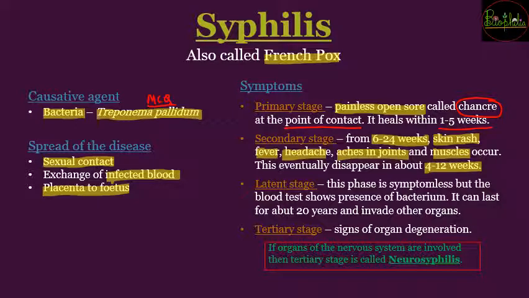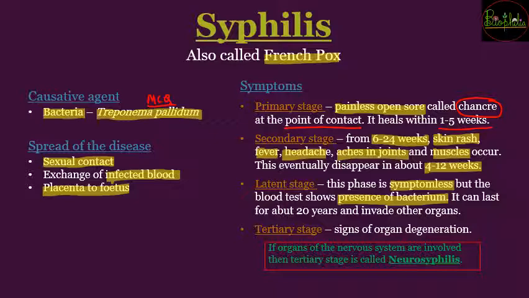So first the primary stage came, went away in 1 to 5 weeks, but from the 6th week the secondary stage symptoms started to appear. They will disappear by 4 to 12 weeks, but again there can be a latent stage. Now this latent stage is going to be a symptomless stage. There will be no symptoms visible there, but if a blood test is done for that patient, the blood test is going to show the presence of the bacterium. So the bacterium is visible but there are no symptoms. In that case you can say that the patient is at the latent stage.